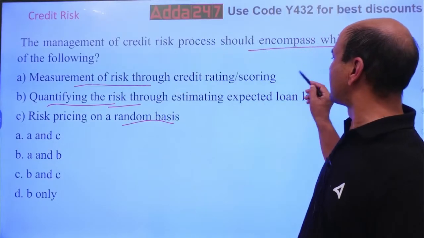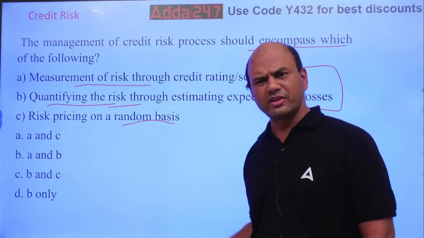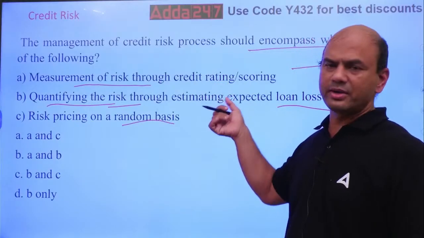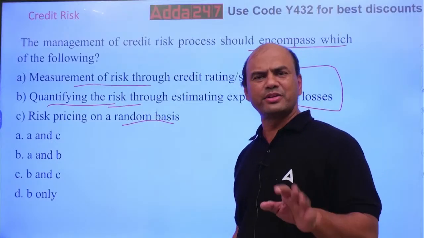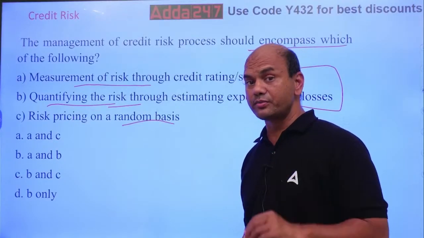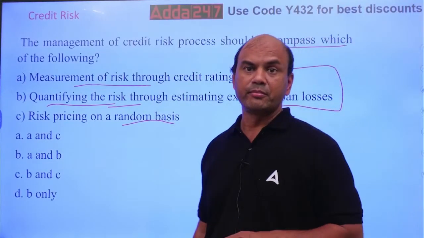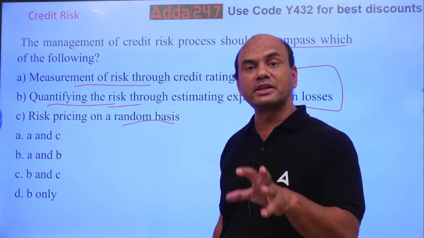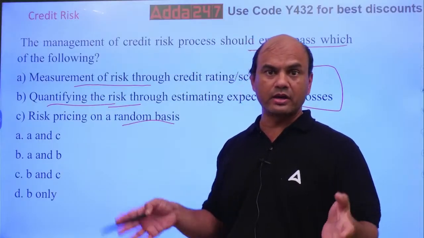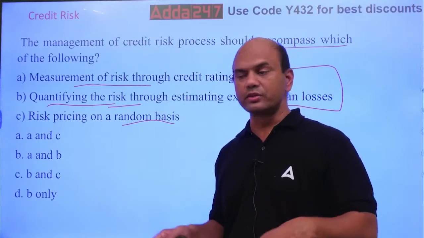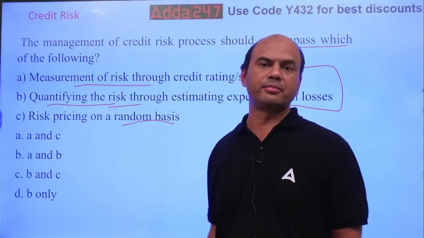Many of you got 1 and 2 correct, right? Many of you might have got A and B correct. Only C is the problem now. Random means very simple. What does the auditor do whenever he comes to the branch for the loan processes? He takes 10% of the loans as a sample, 10% random. If there are 500 loans in your bank, he'll take 10%, 50 loans. Any file he'll pick up.